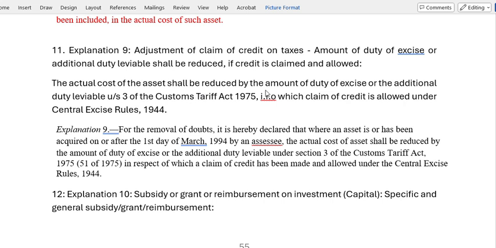Actual cost of the asset shall be reduced by the amount of duty of excise or additional duty leviable under section 3 of the Customs Tariff Act 1975, in respect of which claim of credit is allowed under some excise rules. In case these rules are getting adjusted, then it is refunded, then actually this tax amount is to be reduced from the actual cost.